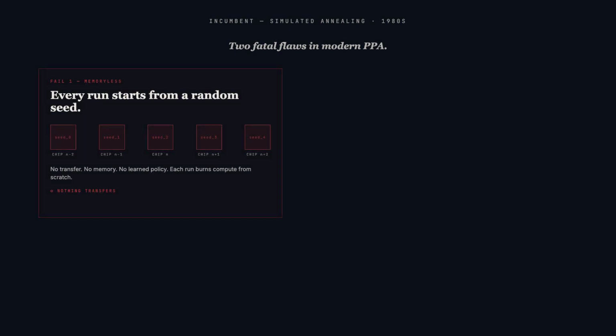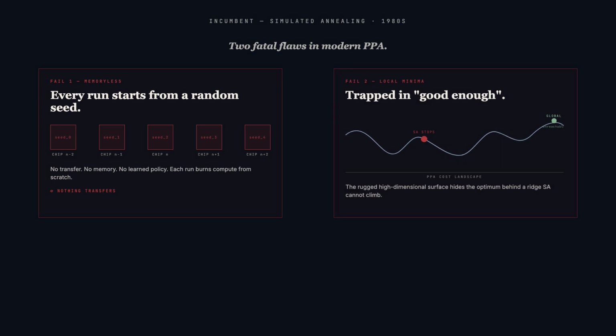Traditional electronic design automation rests on simulated annealing, an algorithm from the 1980s. It has 2 fatal flaws. First, it is memoryless. Every run starts from a random seed. It learns nothing from the previous chip. Nothing transfers from one design generation to the next. Second, it is trapped in local minima. In the rugged landscape of modern power, performance, and area metrics, it settles for good enough.